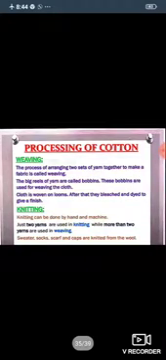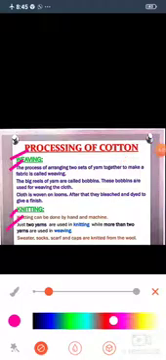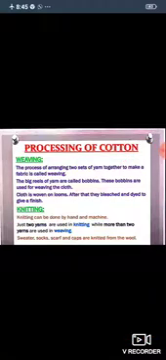Processing of cotton. Number 1, weaving. Number 2, knitting. Weaving. Please learn about weaving and knitting. Very important term. The process of arranging two sets of yarn together to make a fabric is called weaving.